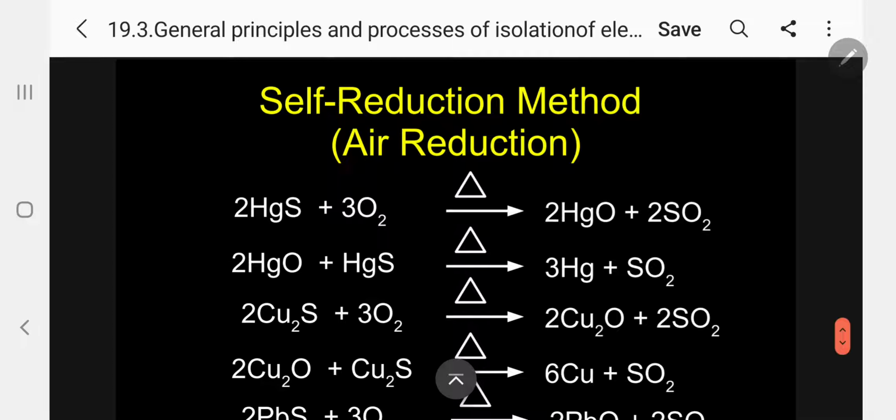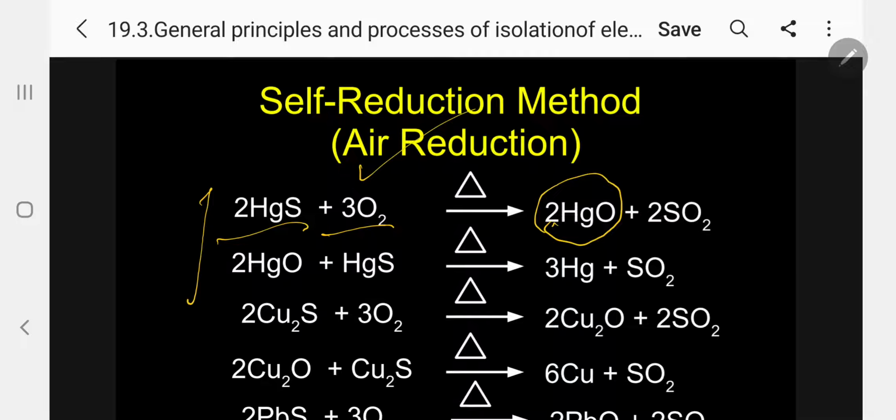What is meant by self-reduction? Let me explain. Just compare these two reactions in the case of mercuric sulfide. We are heating in the presence of oxygen, using air for the reduction. When you heat mercury sulfide with oxygen, mercury is easily converted into mercuric oxide, which is more stable. Sulfur dioxide is coming out.